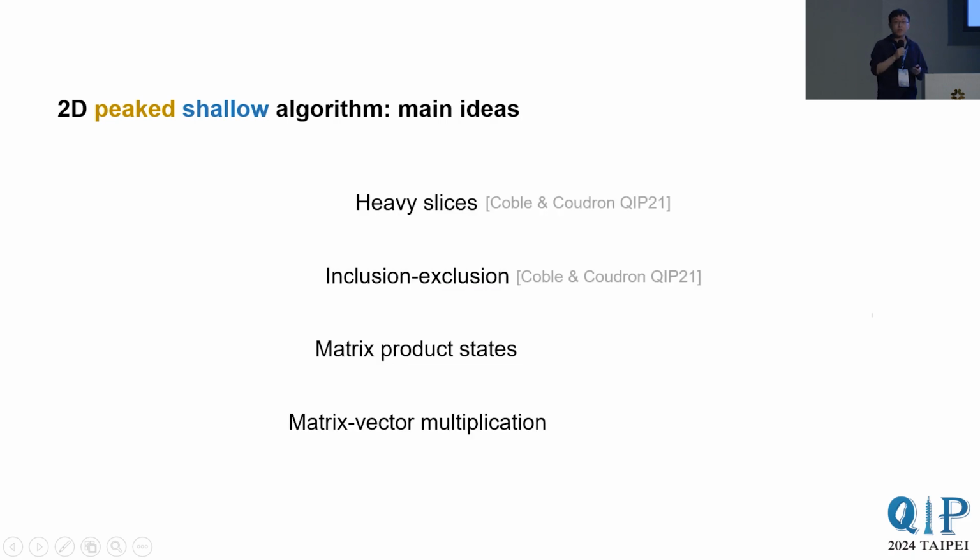4 main ideas go into our 2D algorithm. So we apply the concepts of heavy slices and inclusion-exclusion introduced in prior work in a different way. In the end, we will construct a sigma that's a real linear combination of tensor products of matrix product states, whose marginals can be organized into matrix-vector products. That's for the second requirement, right? To compute the marginals.